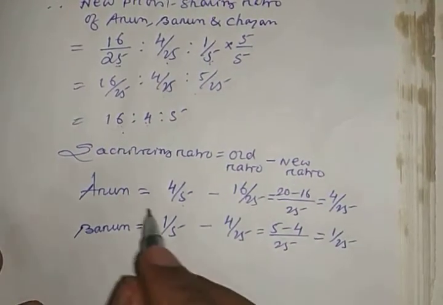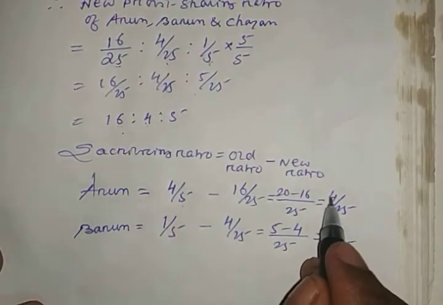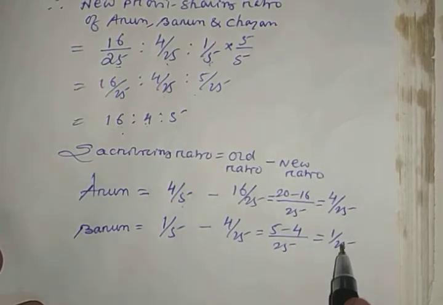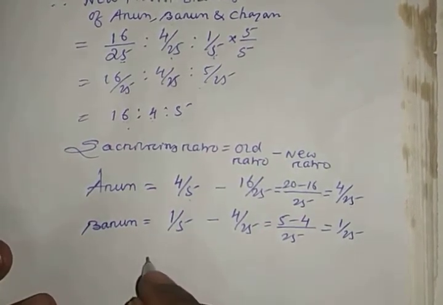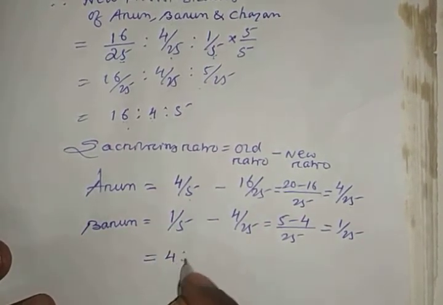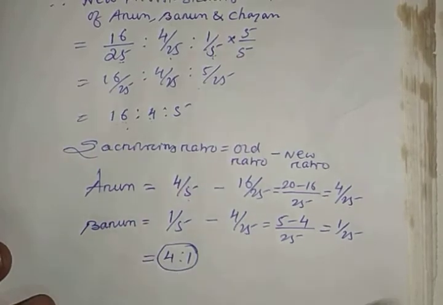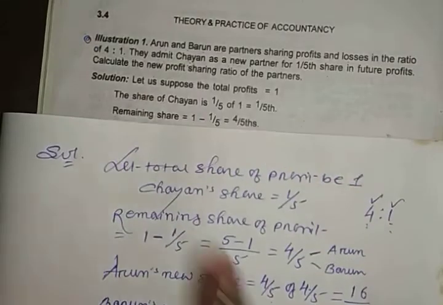Now you see, Arun sacrifices 4 by 25 and Varun sacrifices 1 by 25. Both denominators are the same, so if you cancel them, you get the sacrificing ratio 4:1. See the equation here, 4:1.